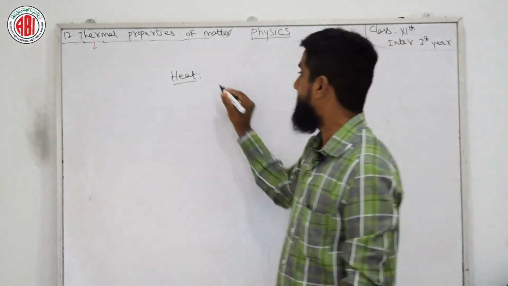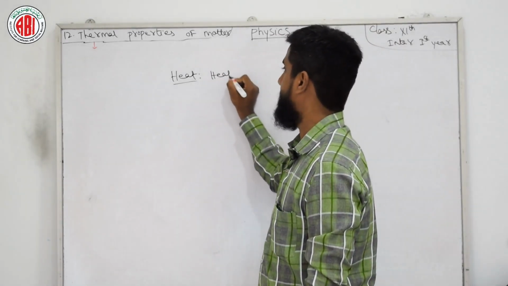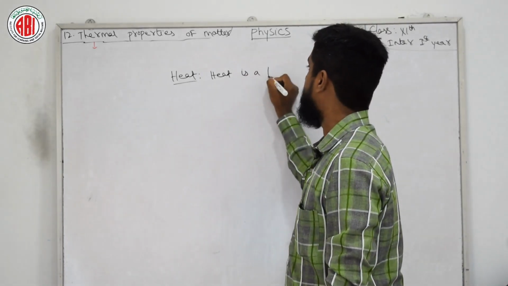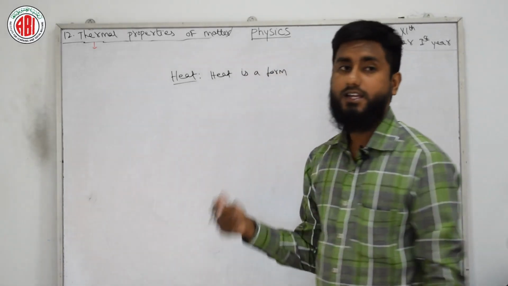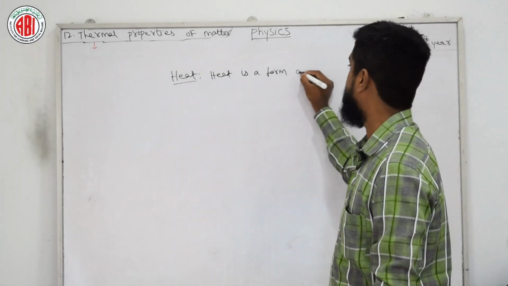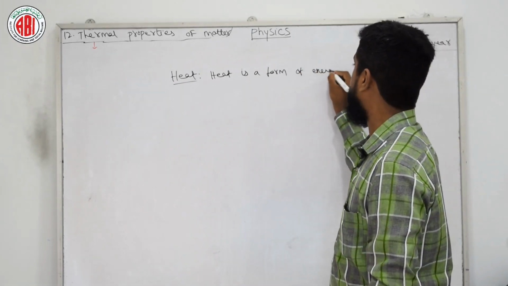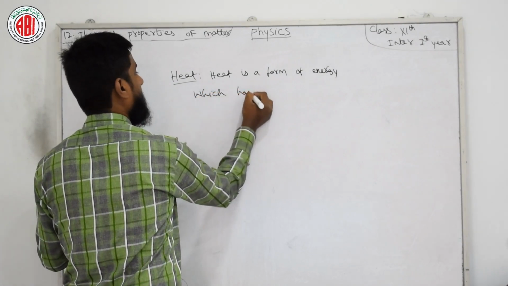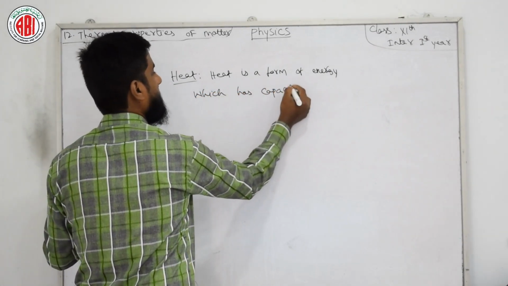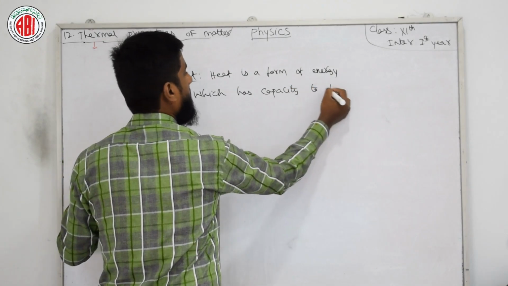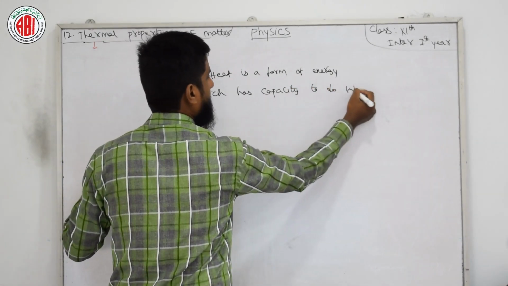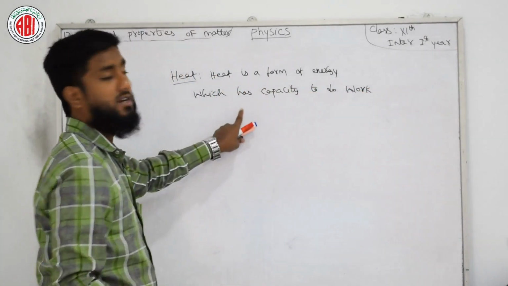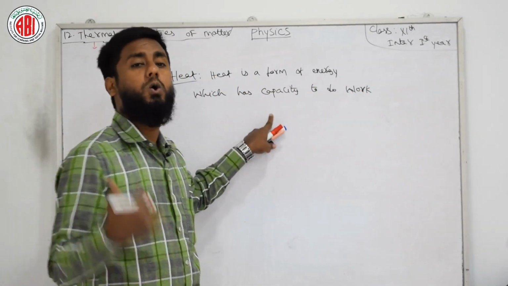We can say heat is nothing but, I am writing the definition, you can see, a small definition. I think you have already come across it in 9th class. Heat is a form of energy which has the capacity to do work.